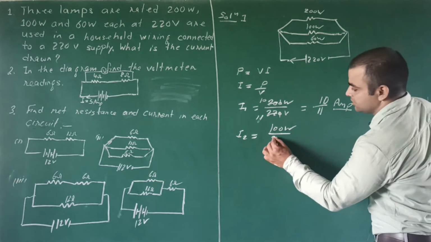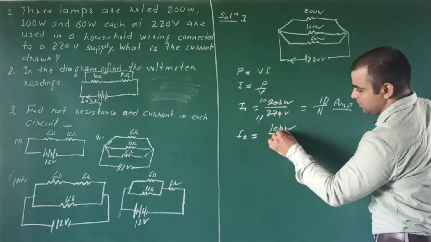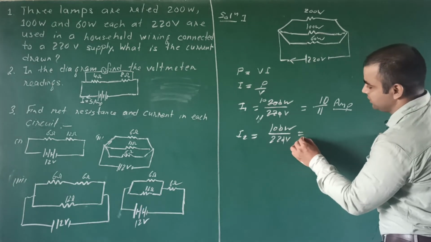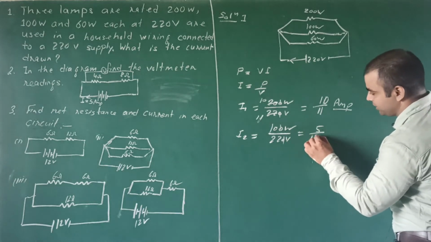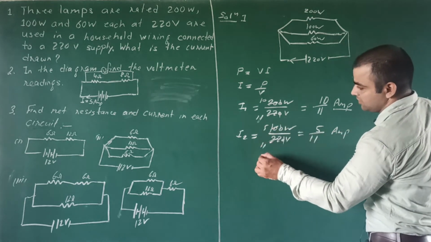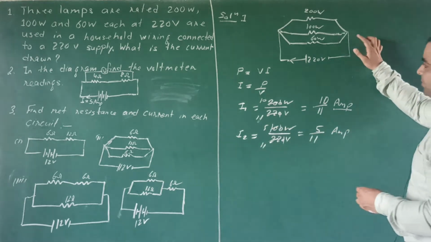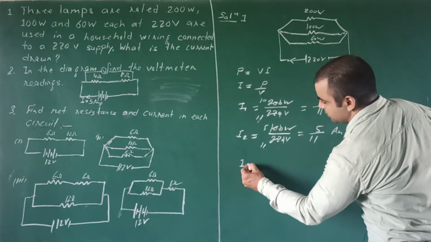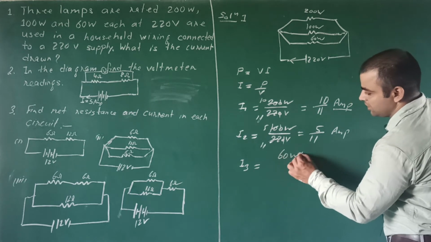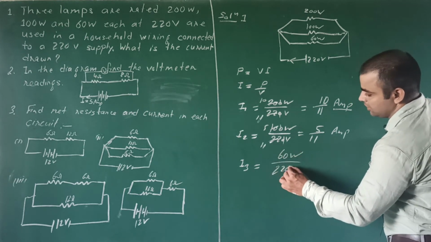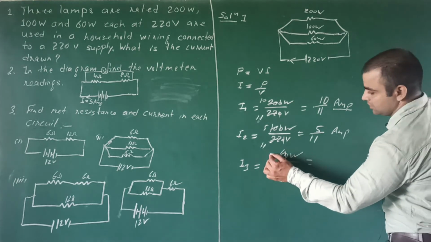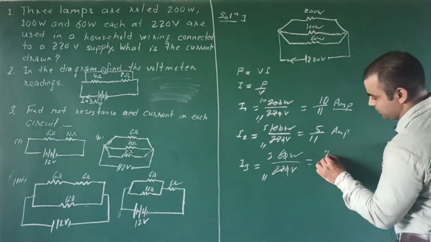Potential is same for this also, and this will be 5 by 11 ampere, we can see here. Next for the third appliance, power is given 60 watt and potential is 220 volt, and this will be 3 by 11.